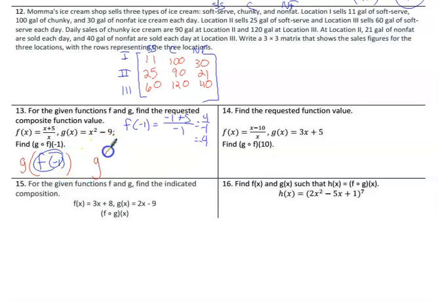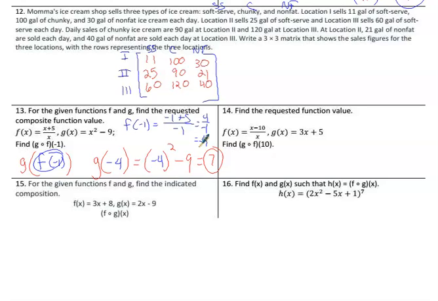So we want g with a -4 plugged in inside of it. So g with a -4 inside of it is -4 squared minus 9. And -4 squared is -4 times -4, which is 16. 16 minus 9 is 7. And that's number 13.